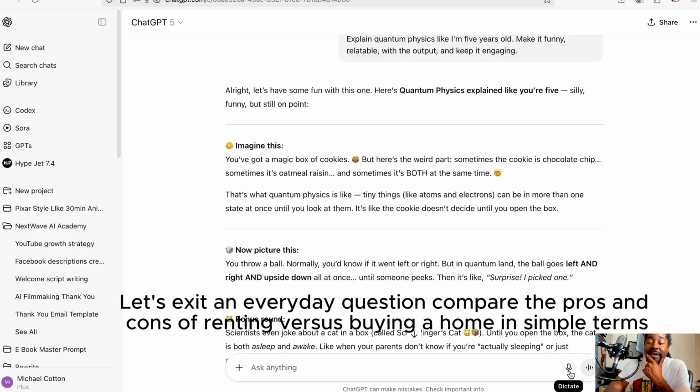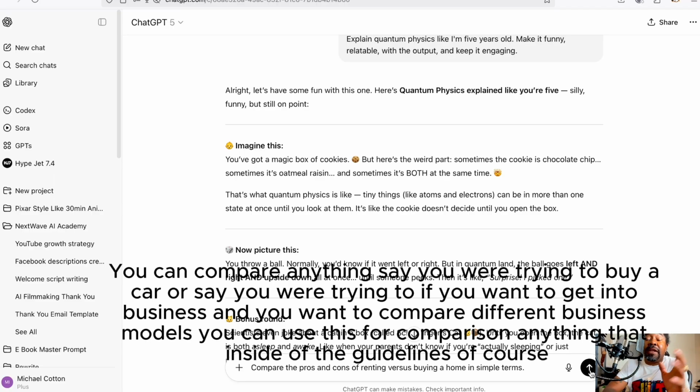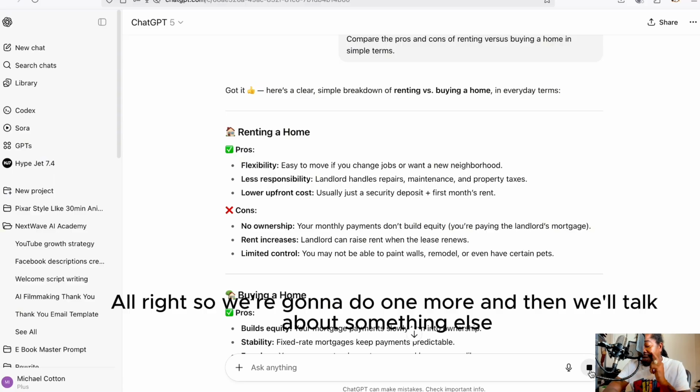Let's ask it an everyday question. Compare the pros and cons of renting versus buying a home in simple terms. And this would be prompt number 9, a comparison option. You can compare anything. Say you were trying to buy a car, or say you want to get into business and you want to compare different business models, you can use this for comparison, anything that's inside of the guidelines, of course.